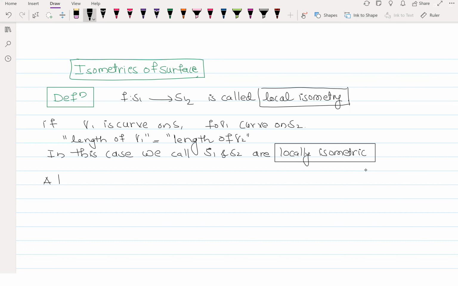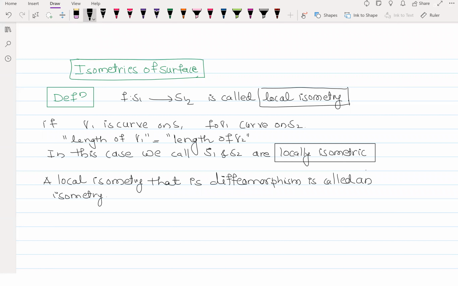So a local isometry that is a diffeomorphism is called an isometry. Otherwise injectivity would be lost. For example, you remember the case of the cylinder. When we were wrapping the entire plane onto the cylinder, it was not a diffeomorphism, just a local diffeomorphism. So in that case it is just locally isometric, not isometric.